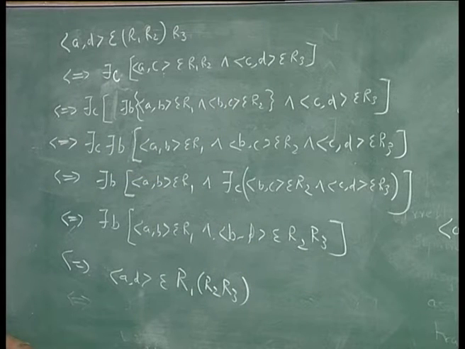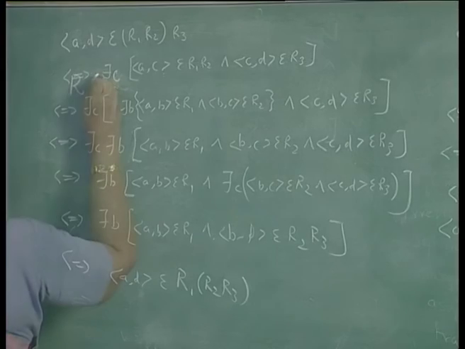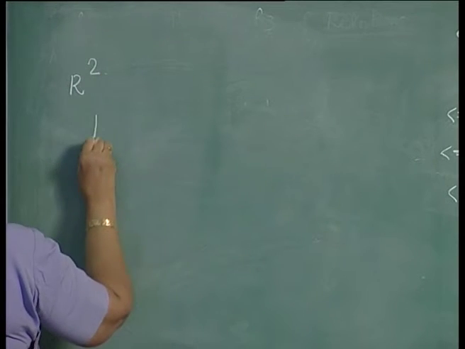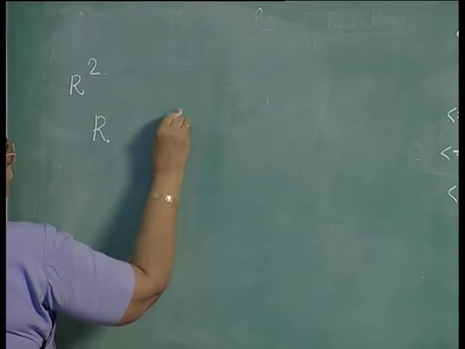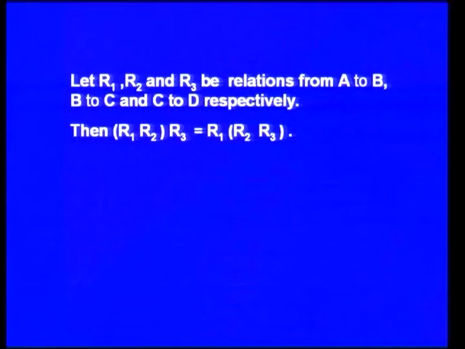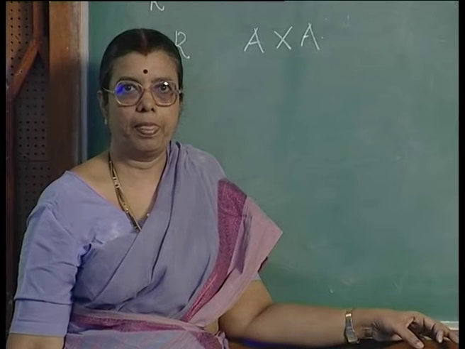Now, because of this associative property, what can you say about R squared or something like that, when R is a relation on A cross A? Both the domain and the codomain are same.